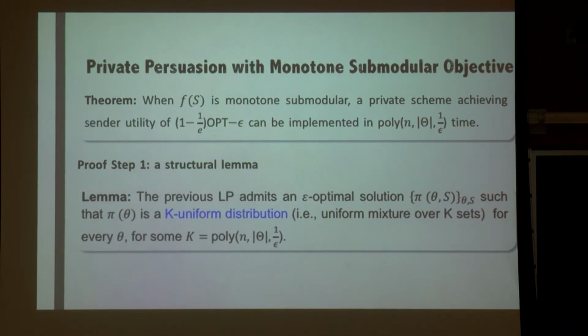Our structural lemma says that the previous linear program admits an epsilon optimal solution such that for every theta, pi theta is k uniform, for a polynomial k, where k uniform basically means it's a uniform mixture over k subsets. This is proved by a probabilistic method. I'm not going to mention detail here.